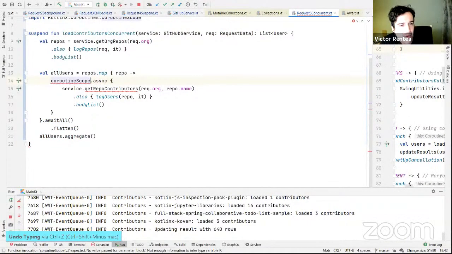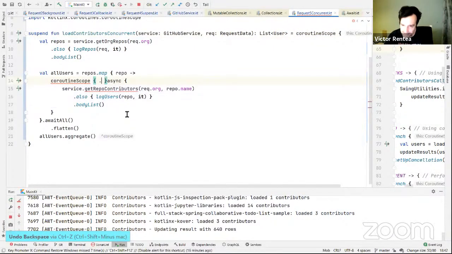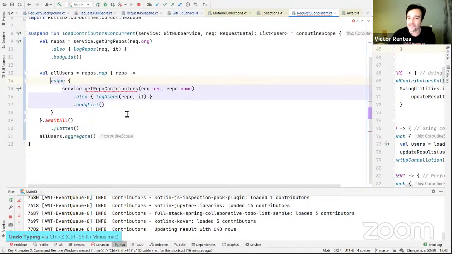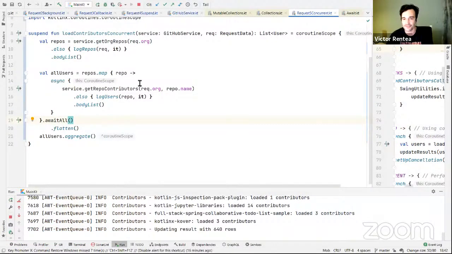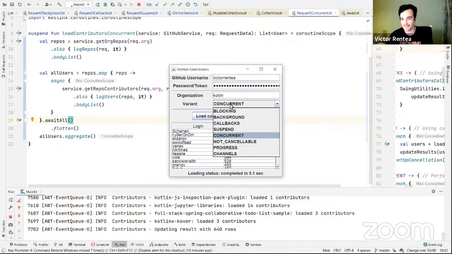Let me see what's advanced. Await suspend still gets the response. Interesting. The await all wouldn't work in this case. I will leave as an exercise for you to play with all this. It's really interesting to start from here and play different solutions. But the next one is really interesting.